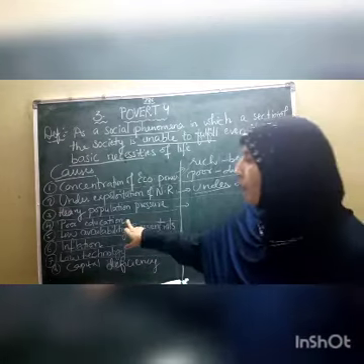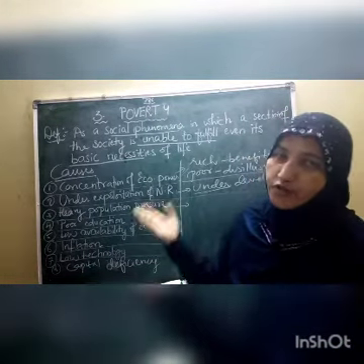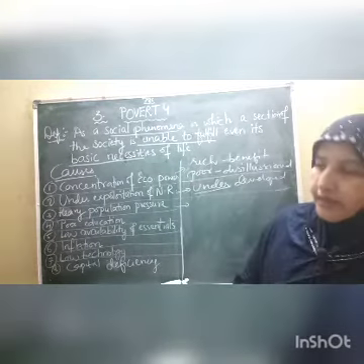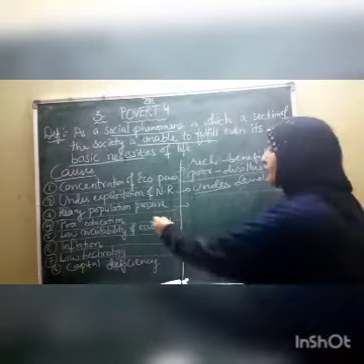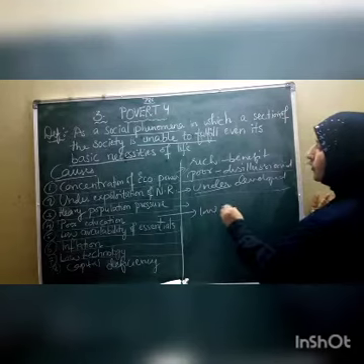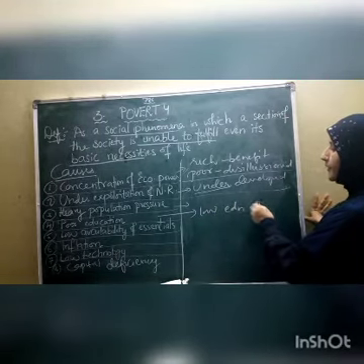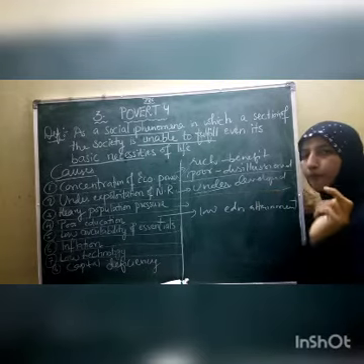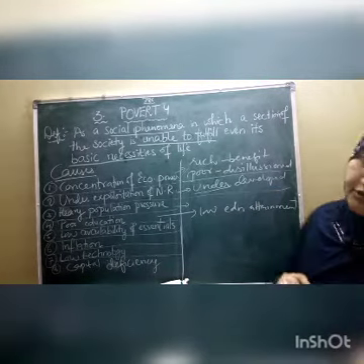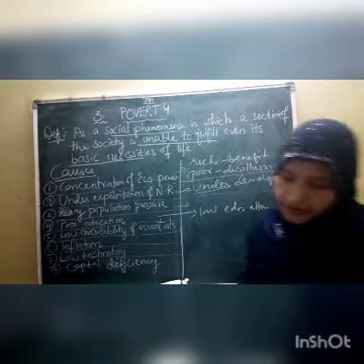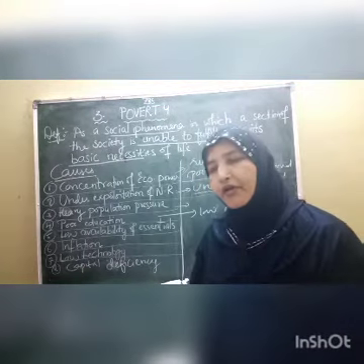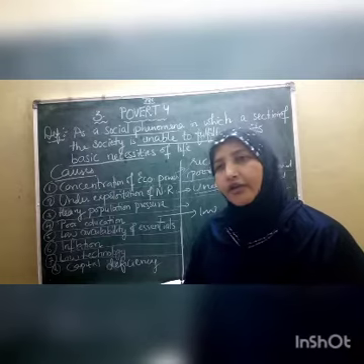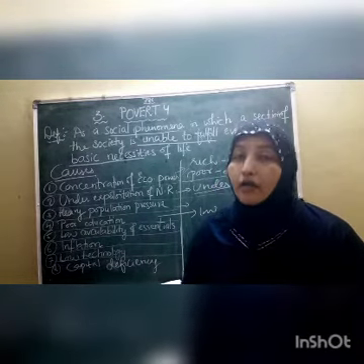Next one, poor education. This you know very well. Just now, in income and wealth inequalities, we discussed that. Lower educational attainment. We find that in our India, poor people are not getting good education, and we can say that it is one of the reasons for poverty. Why are they not getting good education? Because of lack of money.